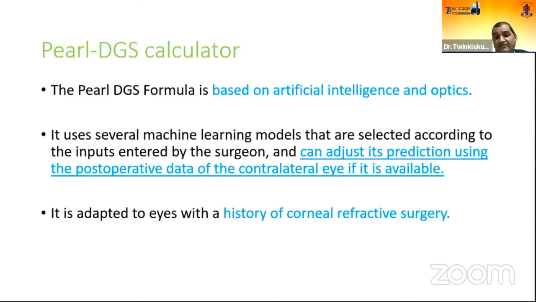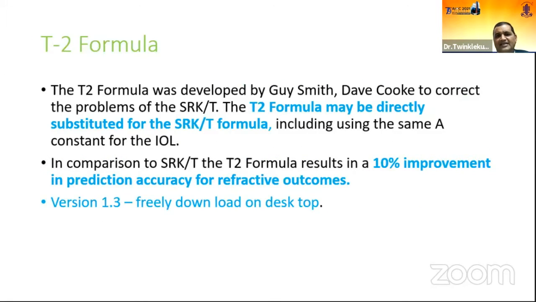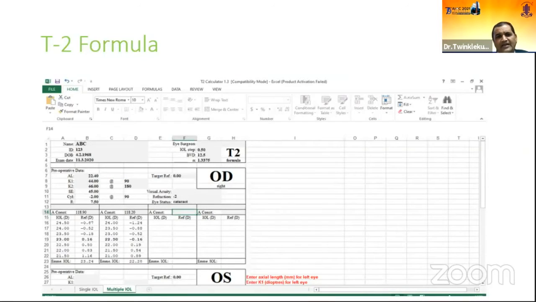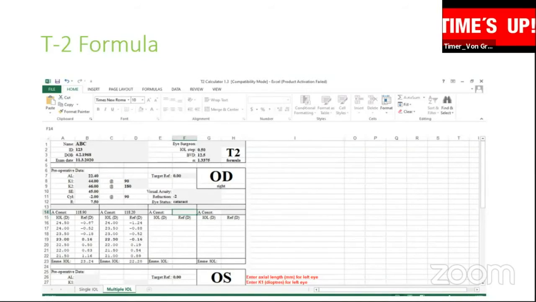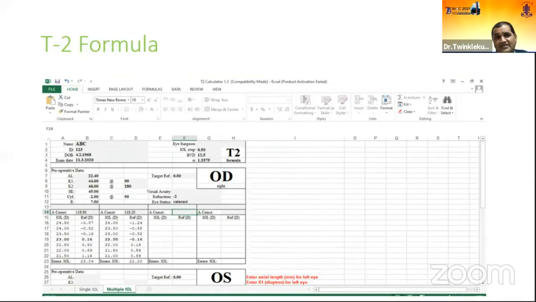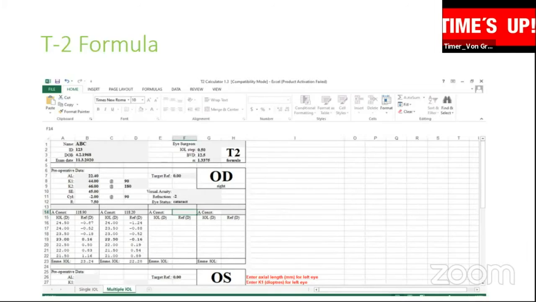And it also works very well. A few more details are coming up: it works very well in corneal refractive surgery patients. The T2 formula is a newer version of the SRK-T formula. It gives nearly 10% improvement in prediction accuracy. It is available freely, and version 1.3 can be downloaded freely on the desktop. So this is the way I downloaded it on my desktop to use the T2 formula. For normal eyes, it gives a little bit better results.